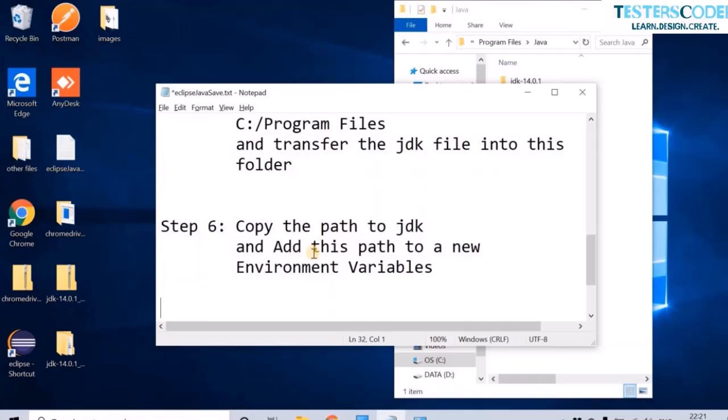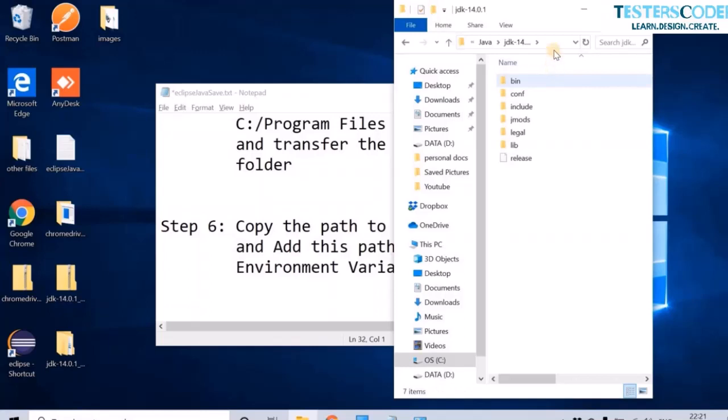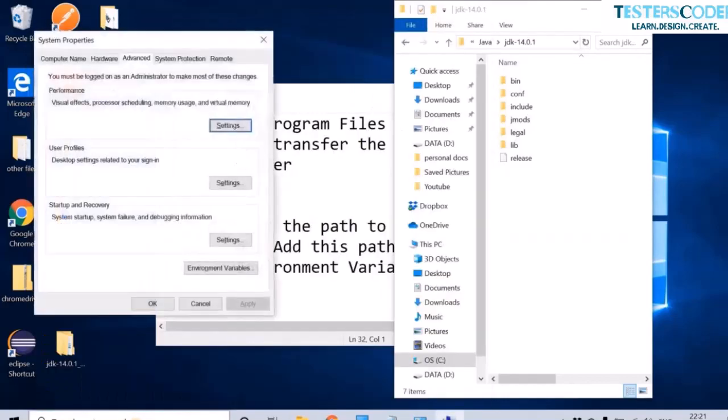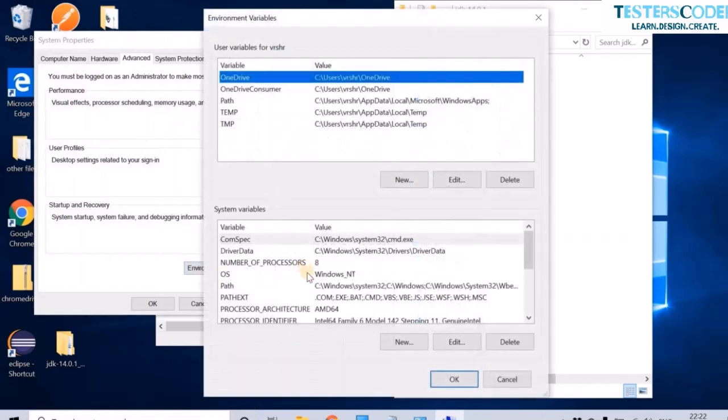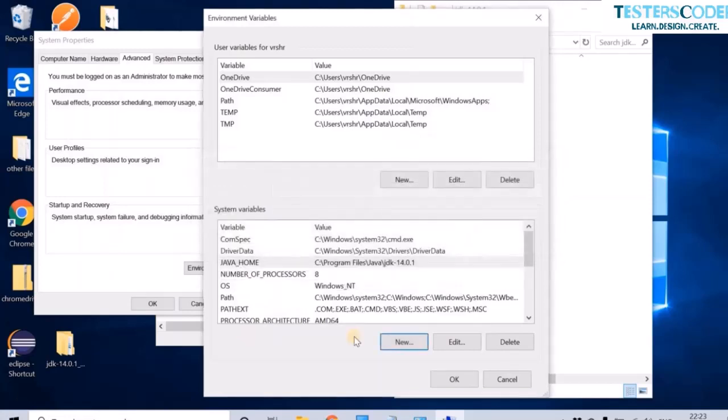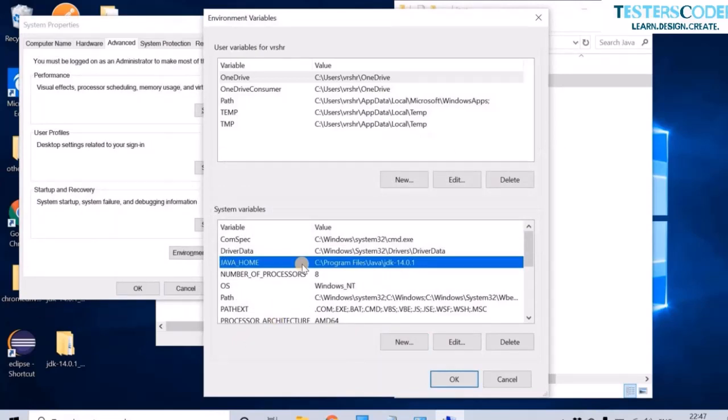Copy the path to the JDK and add this path to the new environment variables. So let us copy the path till JDK and let us go to environment variables. Click on the button Environment Variables. In system variables, we need to create a new variable. So let us name it JAVA_HOME and paste the path over here. You have to copy the path not till the bin folder, but till the JDK folder, and click on OK. Over here you can see that the JAVA_HOME variable is added.